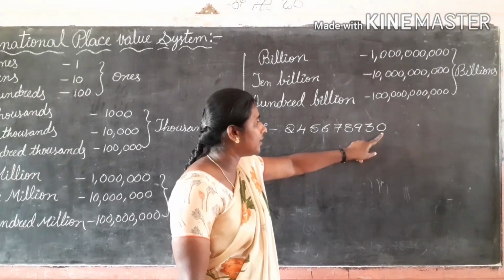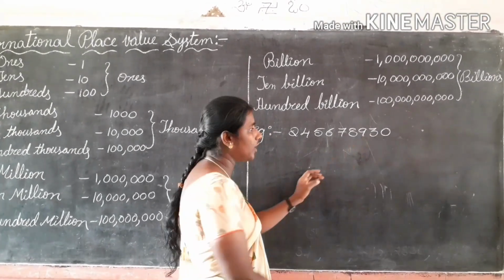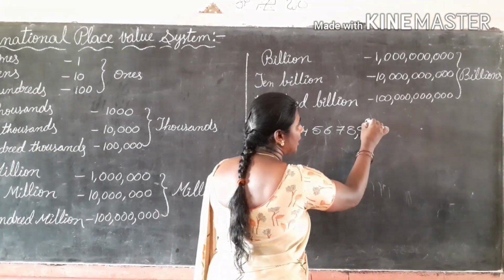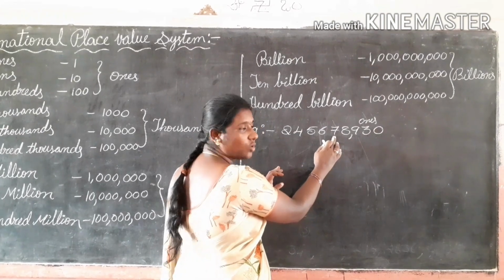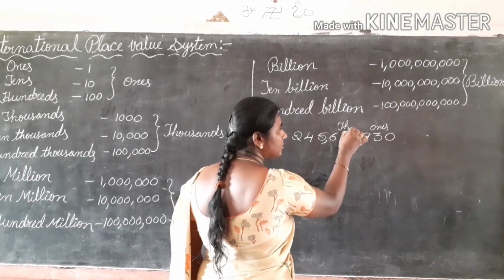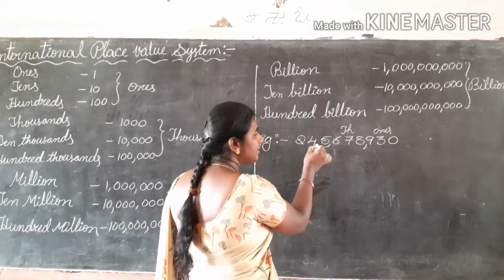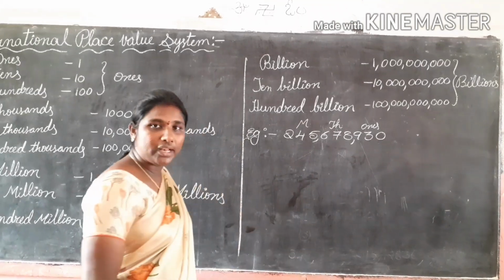Ones, tens, hundreds: before the thousands place we put a comma. These three come under the ones period. Next, thousand, 10,000s, 100,000s, then a comma. These three come under the thousands period. Next, million, 10 million, 100 million. These three come under the millions period.